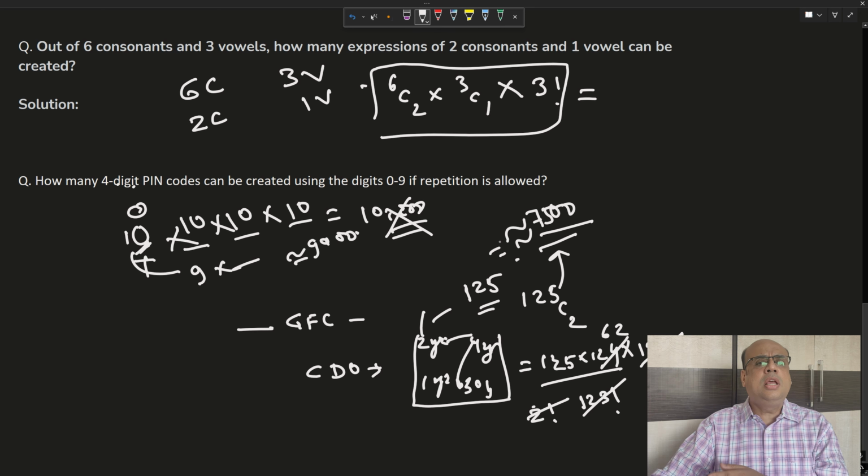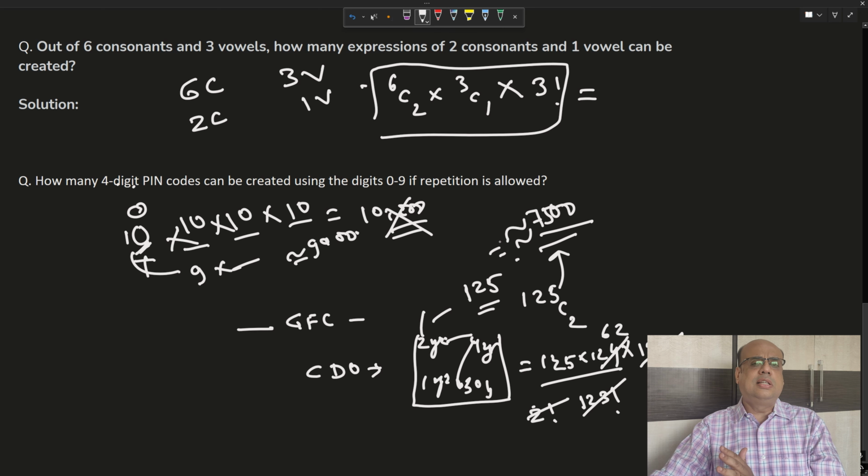So with this, we complete the session on permutations and combinations. I believe whatever I have discussed, if we are able to have a handle on this, is more than sufficient for our exam purposes, as well as for dealing with situations in our work life as a risk manager.